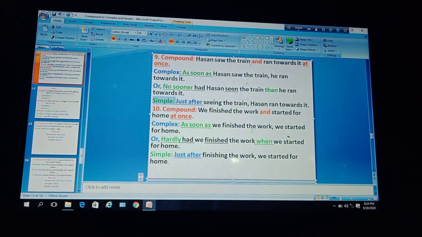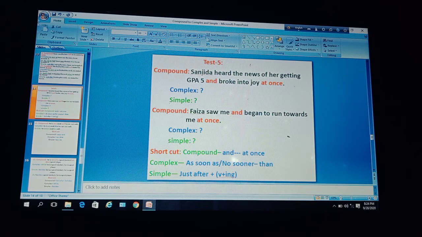Dear learners, let us go for a shortcut. Here is a shortcut for you: compound sentence with and add-ons. To make it complex, you have to take the help of as soon as or no sooner than, or you can take the help of scarcely or hardly when.